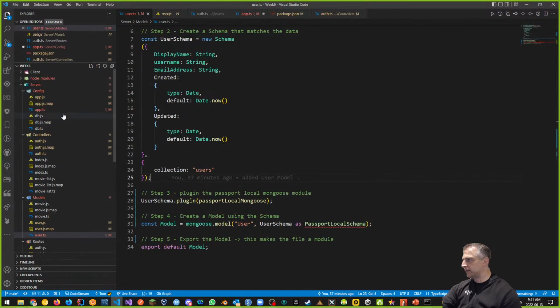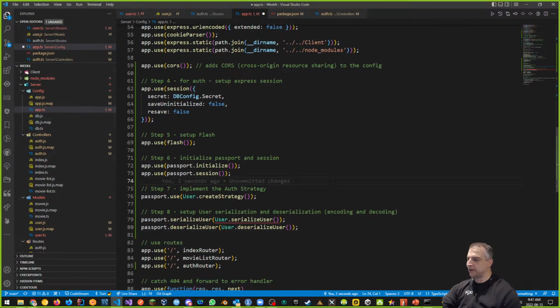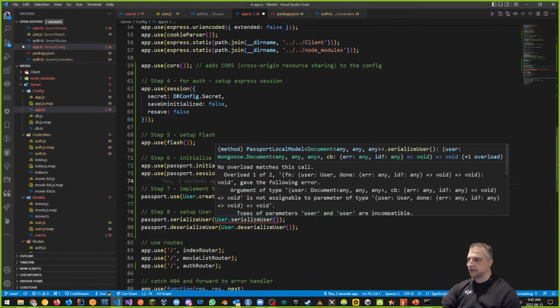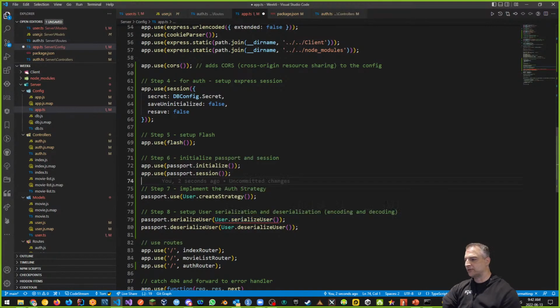So let's go back to the configuration and see how that looks. Notice that we have a deserialized user. It looks great. It looks fantastic. It worked. But serialized user, even though it's a passport local model, says that it needs some more information. It says no overload matches this call. It says user is user done, as an example, and void is not assignable to parameter type user. Why? Because it's expecting a special type that we're not giving it.